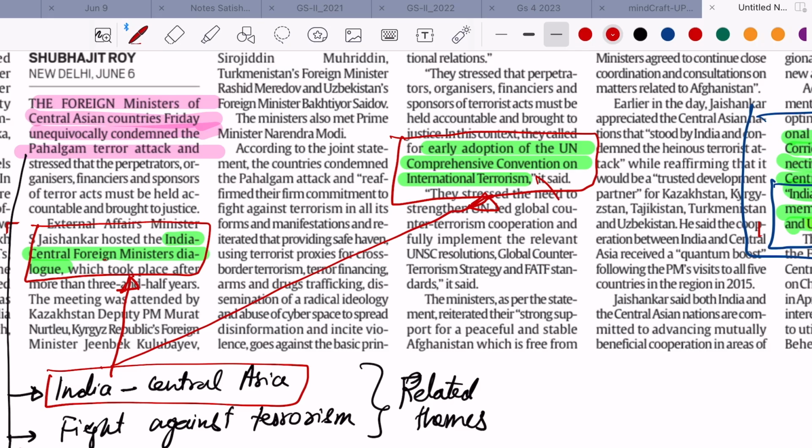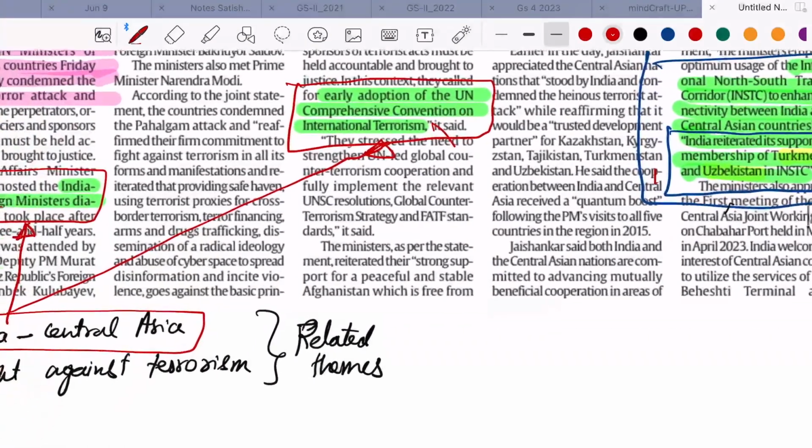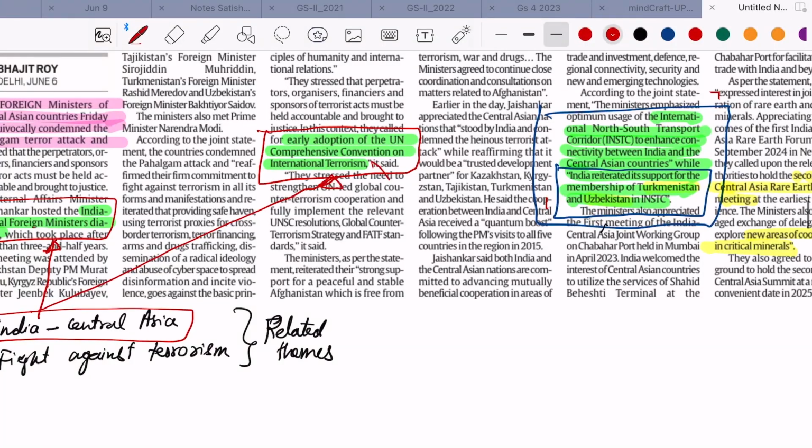There is information on the International North-South Transport Corridor. So if you skim through previous year questions, you will understand that this kind of questions, on member countries of a particular geographical entity or some infrastructural project, are being asked. So you can remember this information with respect to prelims as well.